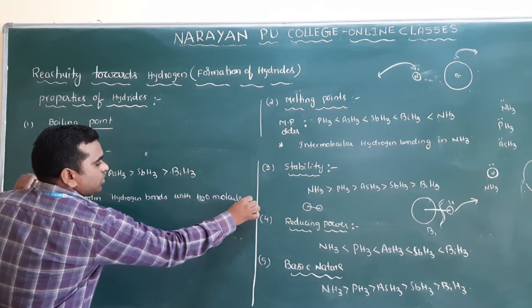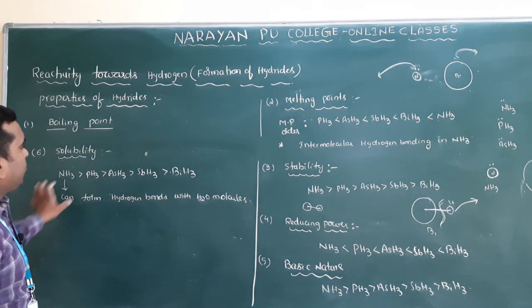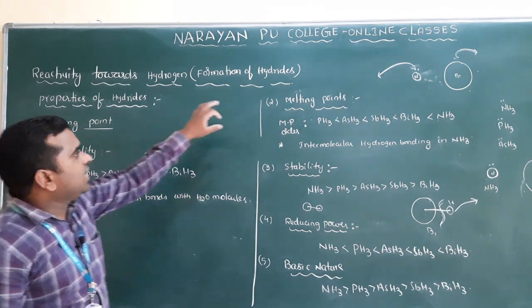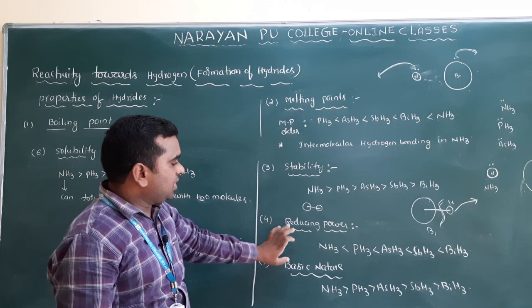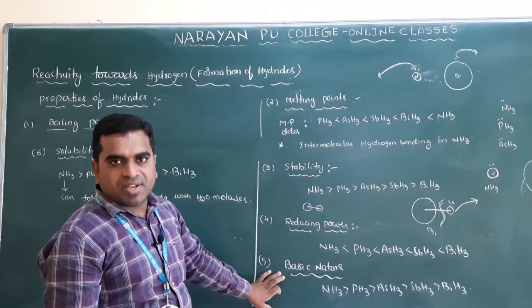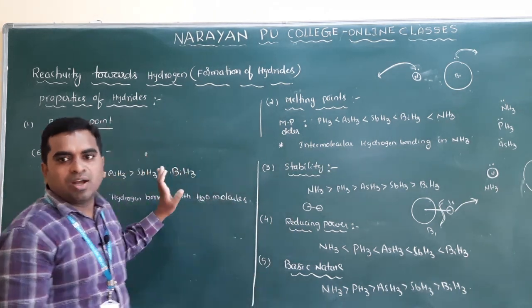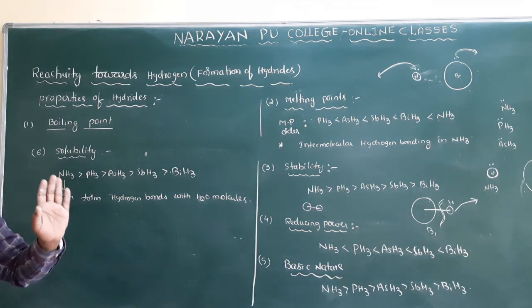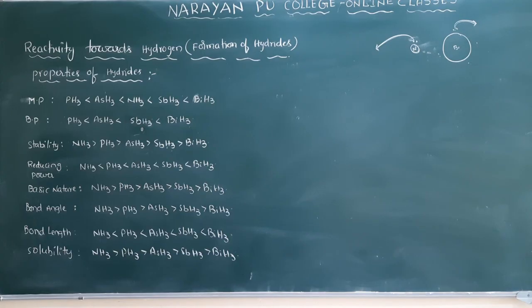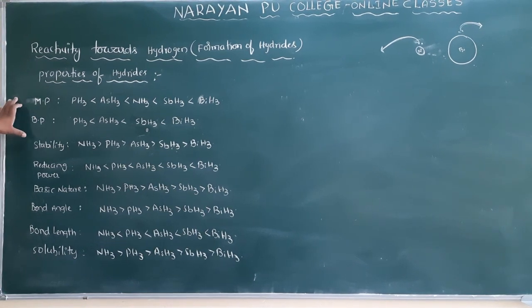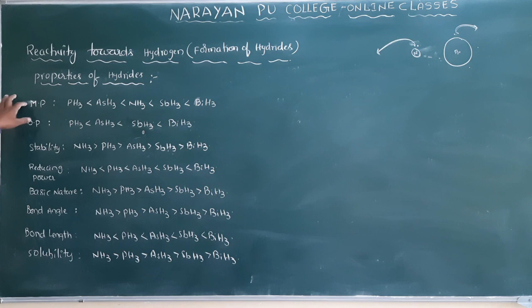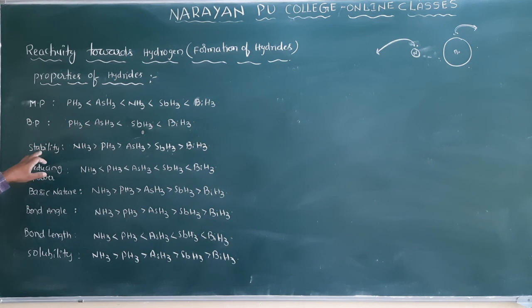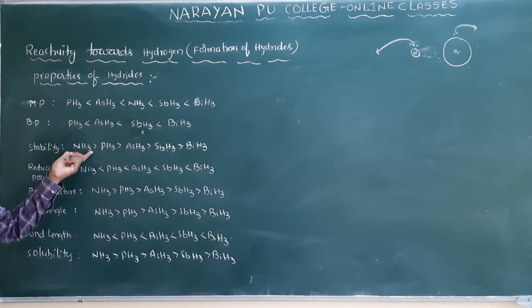So these are about the properties, very very important. First one I mentioned here: boiling point, melting point, stability, reducing power, and basic nature. These are about the properties of hydrides. These are very important for competitive exams. Melting point order and boiling point we have discussed. Stability we have already discussed.